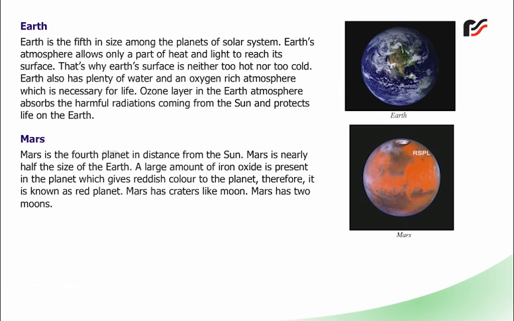Mars. Mars is the fourth planet in distance from the Sun. Mars is nearly half the size of the Earth. A large amount of iron oxide is present in the planet which gives a reddish color to the planet. Therefore, it is known as the red planet. Mars has craters like the Moon. Mars has 2 moons.